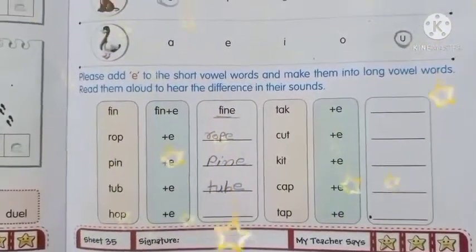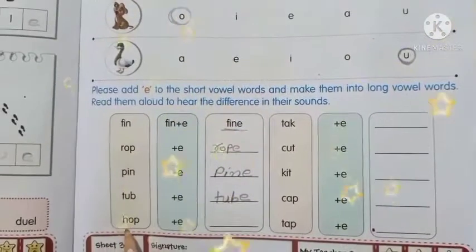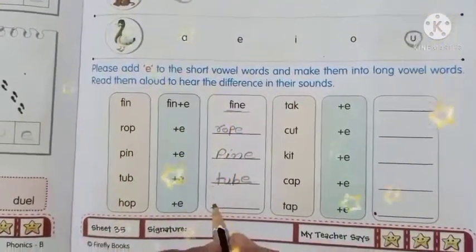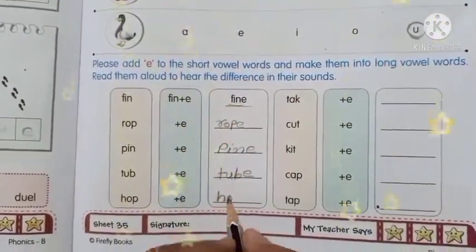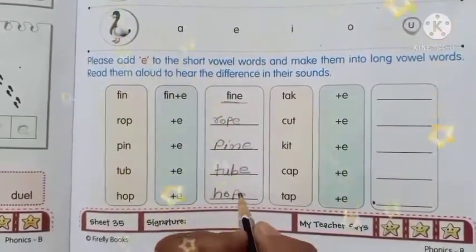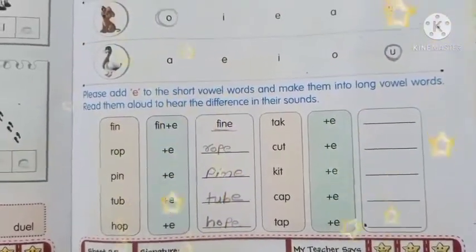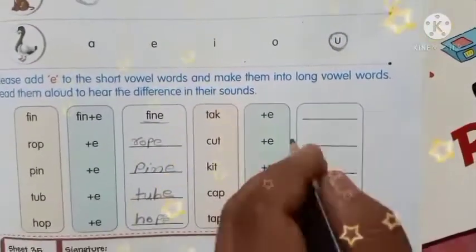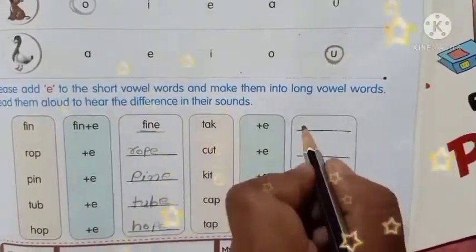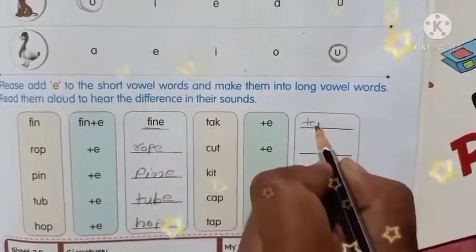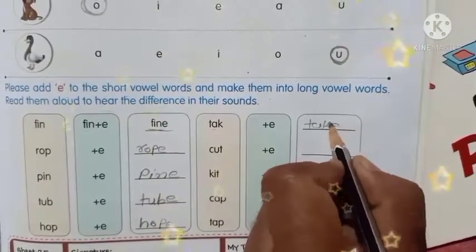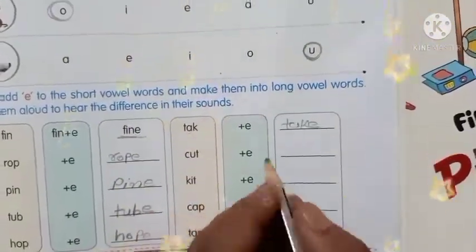Then hop, H-O-P, add E here, hope. Then tick, take, let us add. Take.